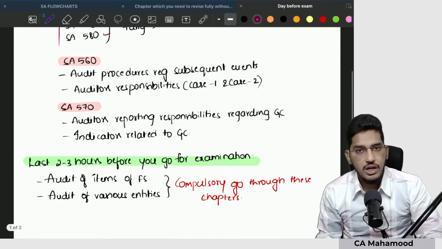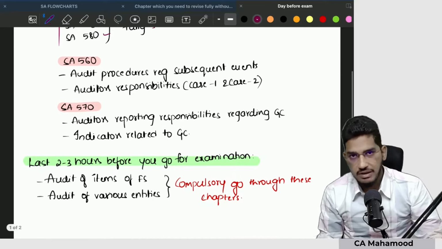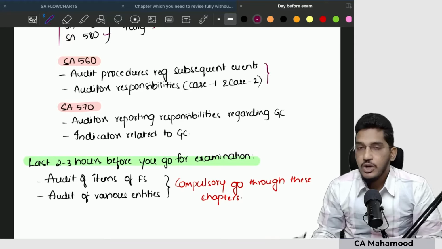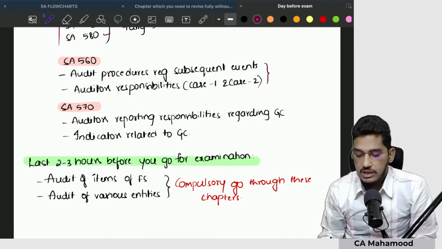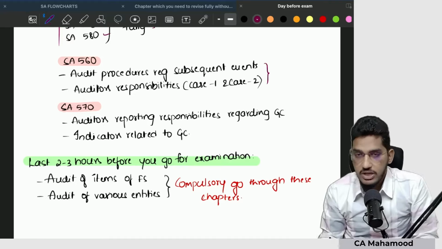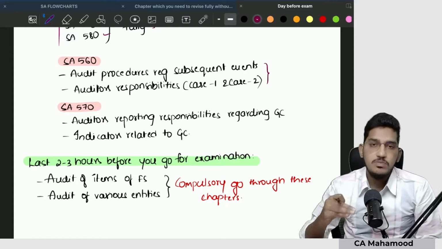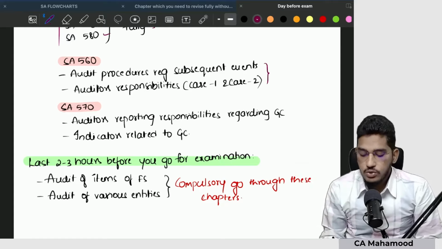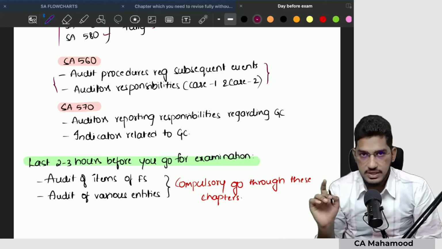If you have time, if you are very comfortable with SA 560, revise the entire standard. If you are not that comfortable, at least try to cover 2 concepts from SA 560. One is what audit procedure the auditor has to perform regarding subsequent events, and what are the auditor's responsibilities regarding subsequent events, divided under 2 cases.